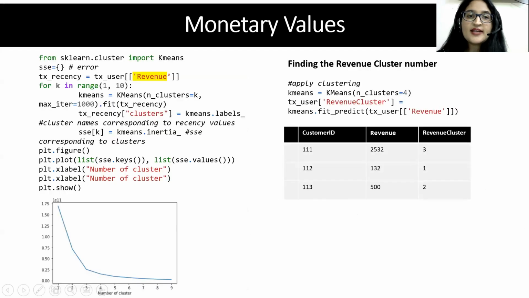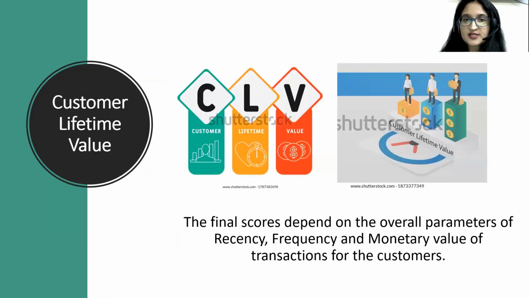Now, the same exact thing we are going to do, the same exact code that we used earlier for finding out how many clusters we should consider. So we again find that we should consider n equal to 3, 3 clusters for classifying people into different revenue clusters. So we have classified into 3, 1, 2. 3 is the maximum revenue, 1 is the least revenue. So like that you will have a revenue cluster for each person.